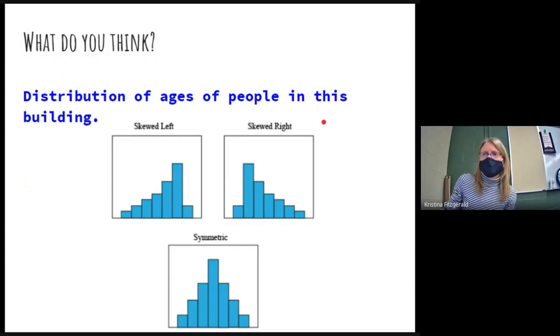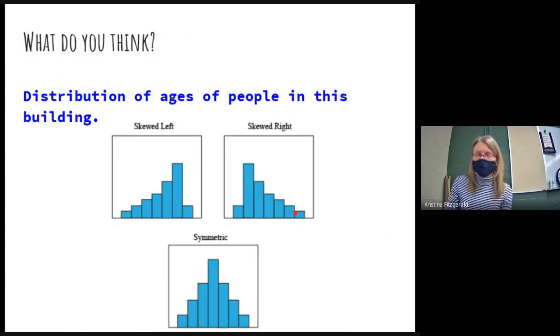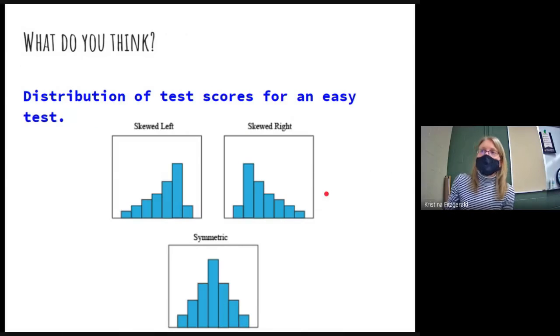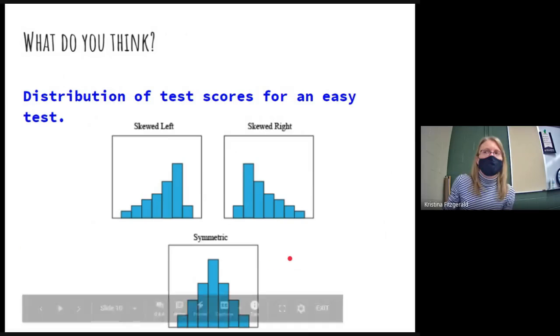So we looked at a couple different situations and tried to decide what we think the shape would look like. So the distribution of ages of people in the building. If I made a graph out of the ages of people in this building at Wellspring, we said it would be a right skew just because you'd have a lot of teenagers, but then you've got a couple of teachers that are obviously older, so that would skew the data. The other thing we looked at is test scores for an easy test. If a test is easy, that means a lot of people we can assume score high, but a few people may not. So that's going to be a left skew. If it was just a general standardized test, we did discuss that would look a bit more symmetric.